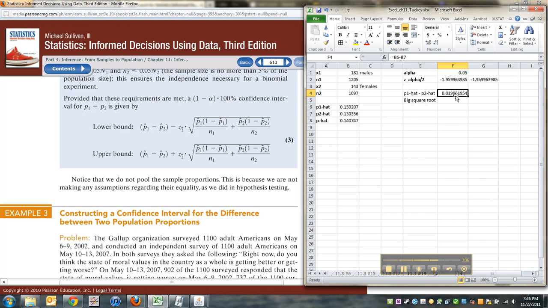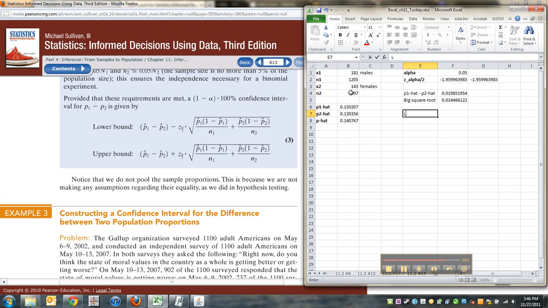So it's equal to square root, parentheses, p1 hat times, parentheses, 1 minus p1 hat, close parentheses, divided by n1, which was 1205, plus, then I do it again, p2 hat times, parentheses, 1 minus p2 hat, close parentheses, divided by n2, close parentheses. There's the big square root.